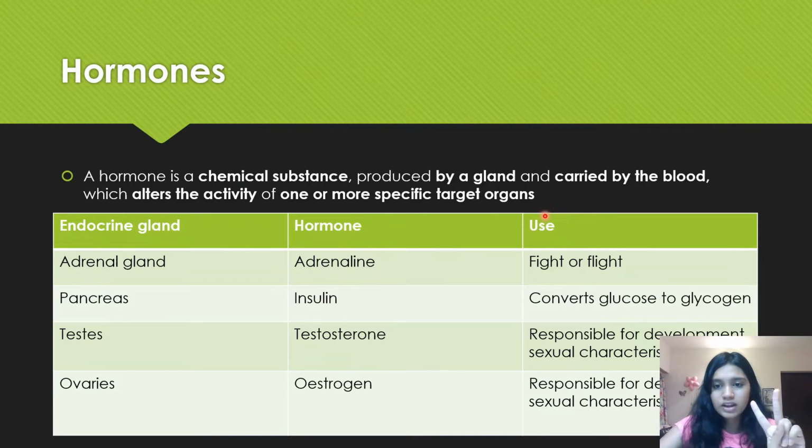There are two types of glands, endocrine and exocrine. We will look at endocrine glands for this chapter. The adrenal gland produces adrenaline. The adrenal is usually located right above the kidney. It's like on the kidney. So I'll draw it out for you. If this is your kidney, you'll probably see something curly here, and that is your adrenal gland. Now just here you need to be careful.